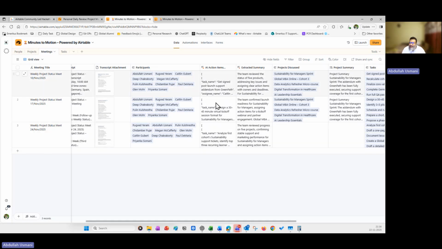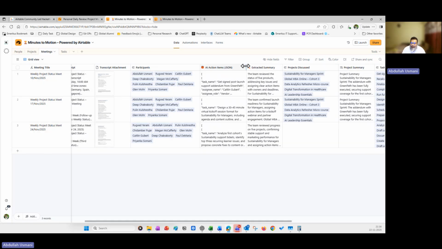Now, if you can see, I have these. This is quite an important one, the AI action, which is in the JSON format. This is what the automation script is using to generate or create those tasks. I have the extracted summary. I have created a few different automations which will notify all the stakeholders regarding the summary of whatever was discussed in that particular meeting. So no one has to remember when they are waiting for the next time.